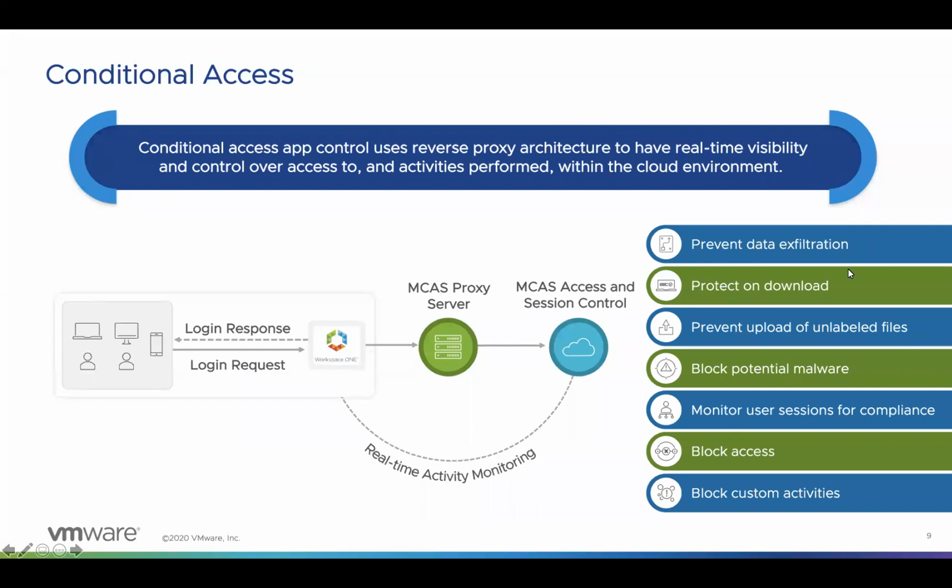Here is a list of benefits of using the conditional access app control method. First is preventing data exfiltration. With this, we can block download, cut, copy, or print of any sensitive documents. We can create policies for that purpose. Then, protect on download. Instead of blocking download, we can enforce documents to be labeled and protected by leveraging Azure Information Protection.